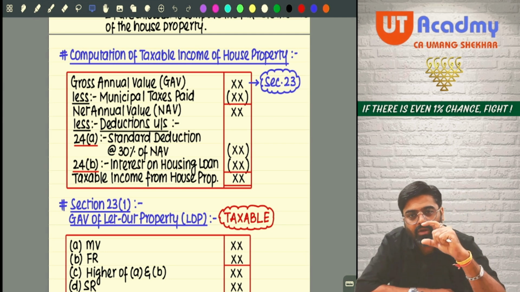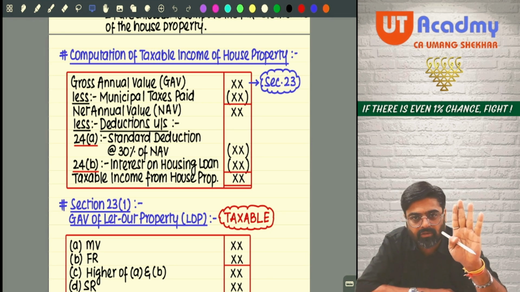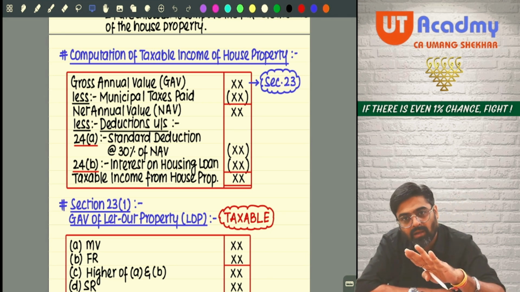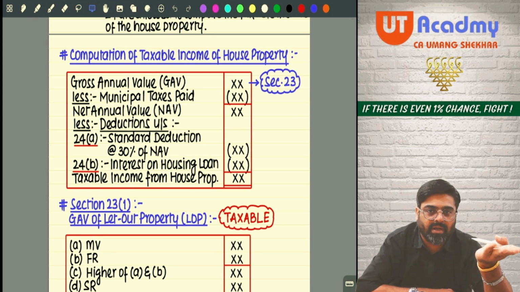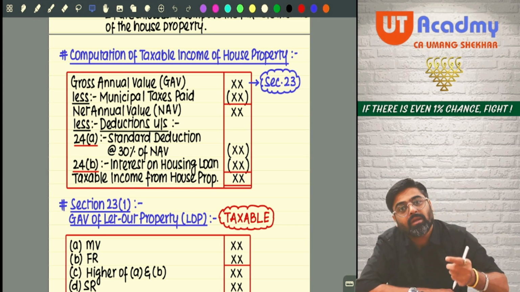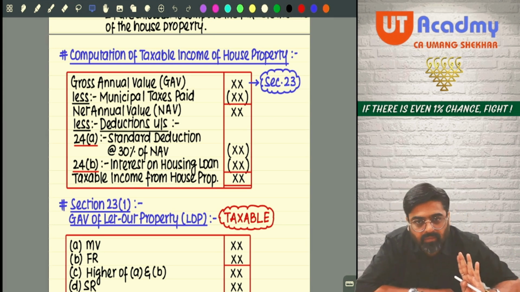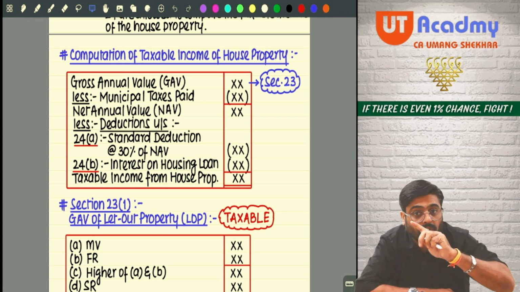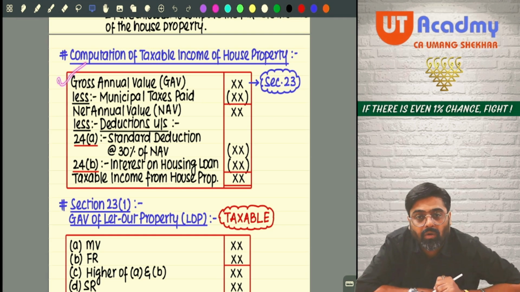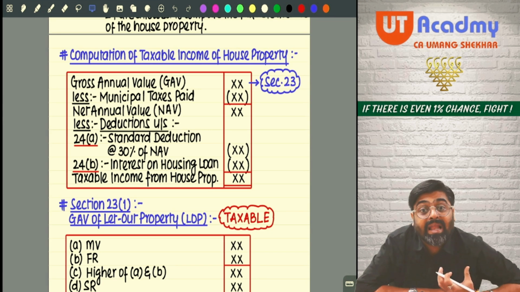Now whatever annual value remains is the net annual value, on which you are supposed to pay tax. But don't worry, after taking section 24 deductions, whatever balance remains is the taxable income. So first, you calculate the gross annual value for all the properties. Then from that, you take the municipal tax deduction, and you will have the net annual value.